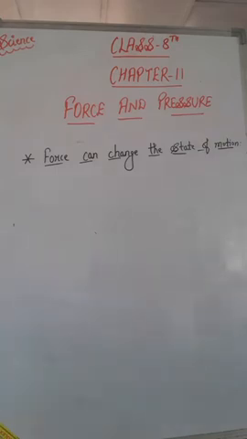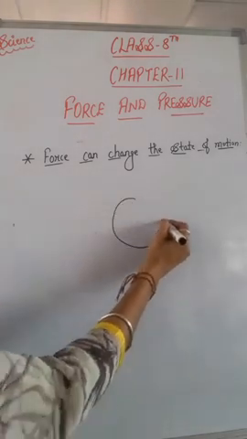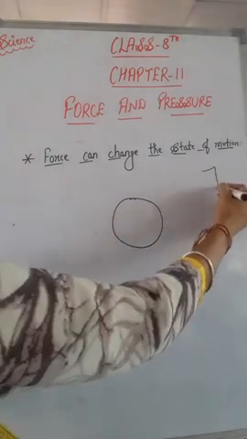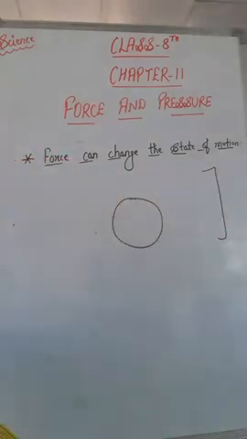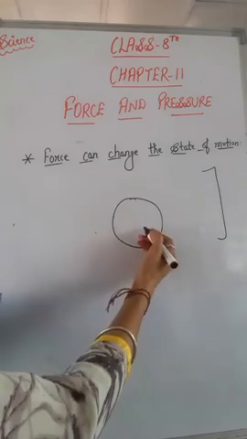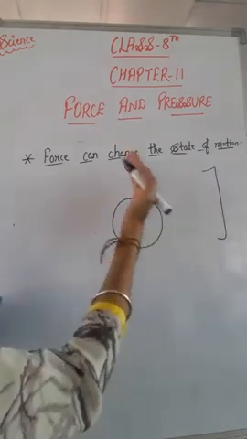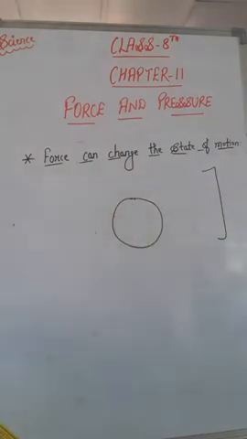For that, let us take an example. Suppose that a player kicked the football, right? Suppose this is a football and a player kicks this football, but the goalkeeper is standing here, and the goalkeeper jumps up to save the goal. It means the goalkeeper tries to apply a force on this football, and the force applied by him can stop the ball or can deflect the ball, meaning the motion of the ball changes. And this shows that force applied on an object may change its speed and change its state of motion.